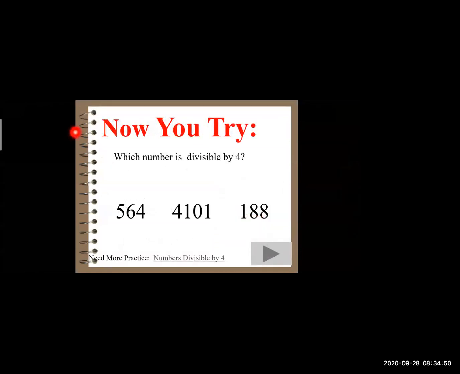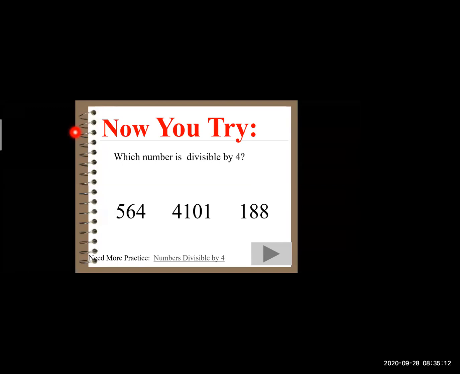Now my question: we have three numbers. They are 564, 4101, and 188. Among these, tell me which number is divisible by 4? 564. Why is that the reason? 188. Because 64 is divisible by 4.